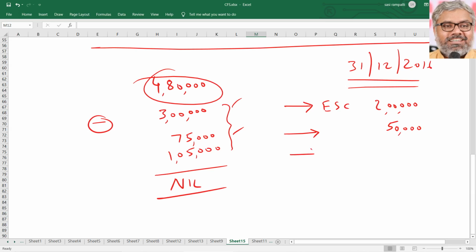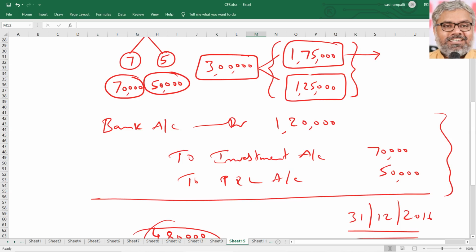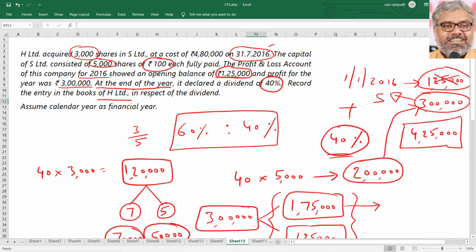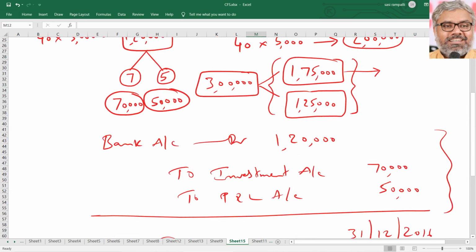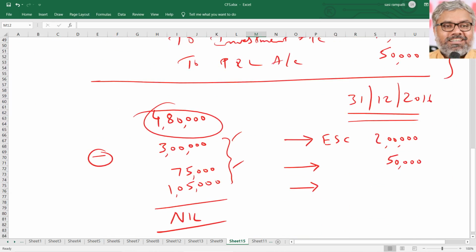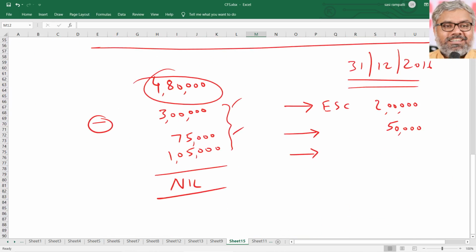That is another one. And not only that, during the year after this, there were profits of 3 lakhs rupees. Again, for minorities also, do we need to distinguish into pre-acquisition and post-acquisition? We can do that, unnecessarily increasing the workings, but at the end of the day, it will ultimately be given to them only. It belongs to them only.